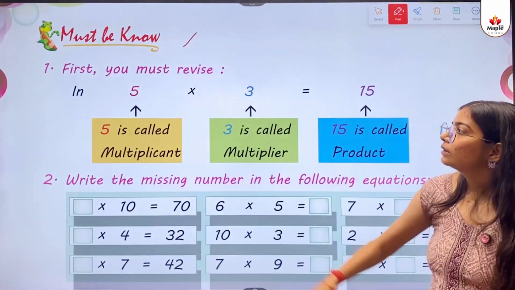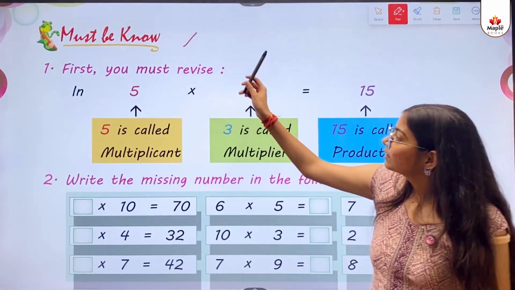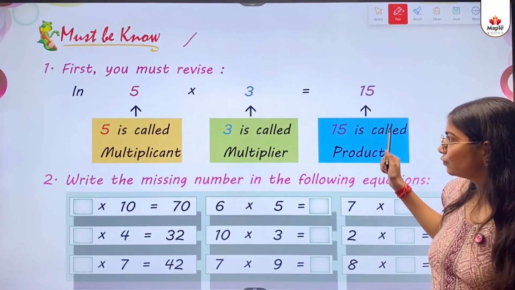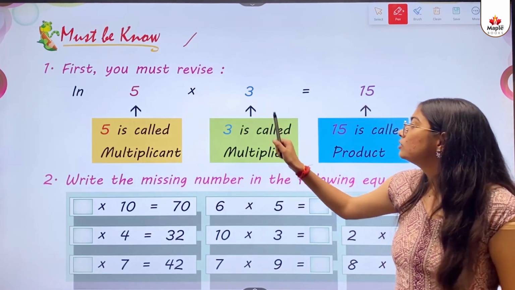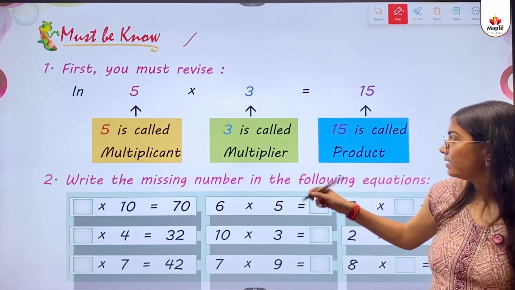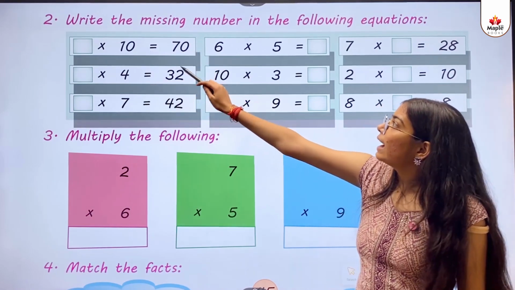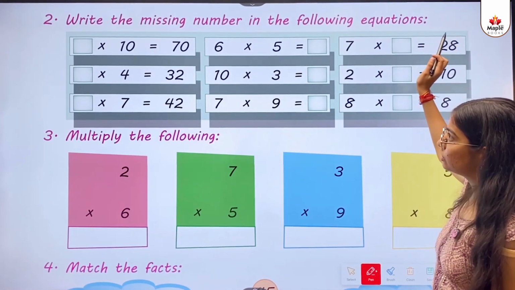So kids, first, you must revise. In 5 multiply 3 equals to 15, here, 5 is called multiplicand, 3 is called multiplier, 15 is called the product. Second, write the missing number in the following equations.